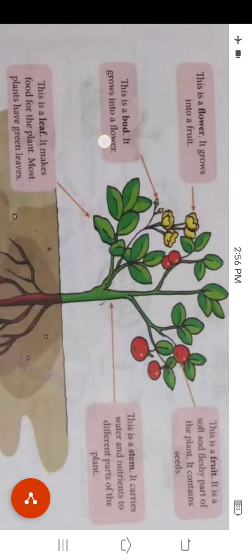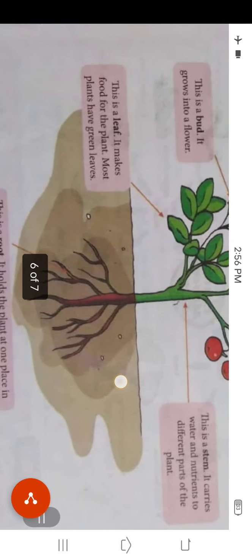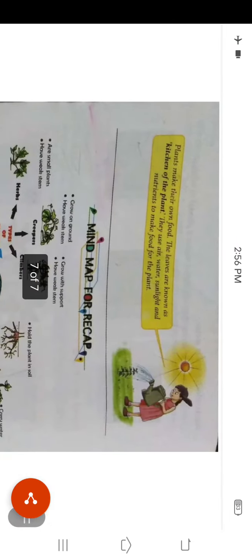Then this is a bud. It grows into a flower. Then this is a flower. It grows into a fruit. And at last, the last part of a plant is the fruit. It is a soft and fleshy part of the plant. It contains seeds. So these were the parts of a plant.